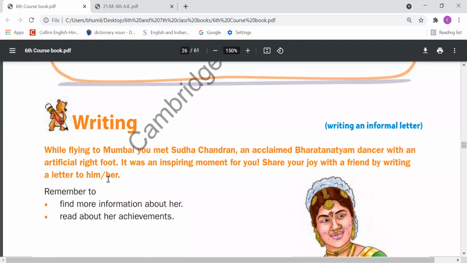So she got the artificial leg, and after that she became very famous, and she was a very famous dancer. So regarding this you have to write a letter, and while writing the letter you need to remember some points. Find more information about her, read about her achievements, right?